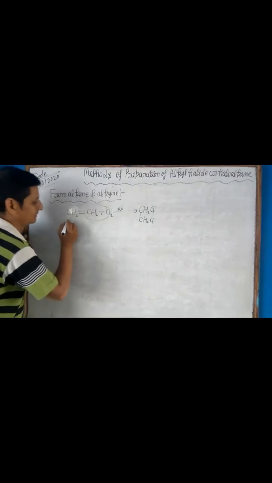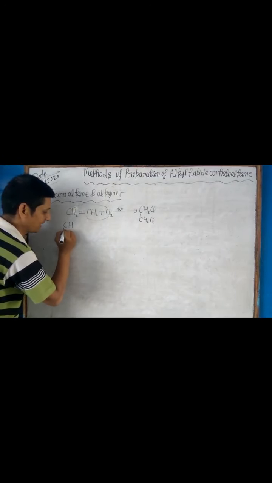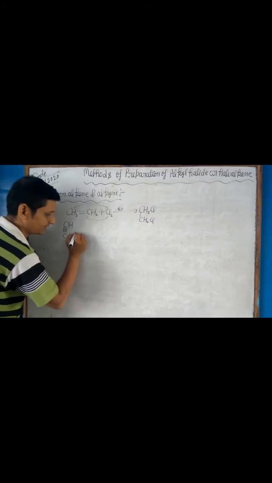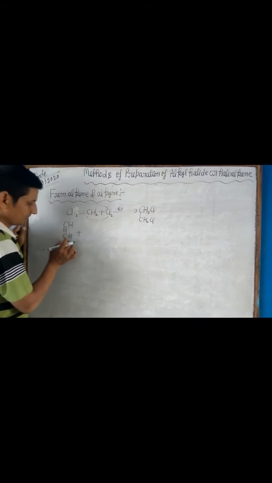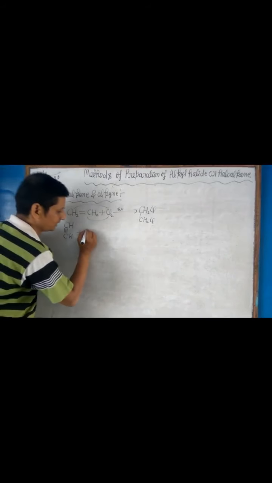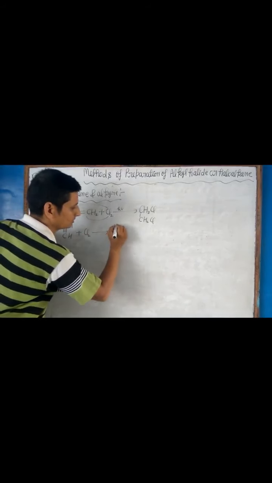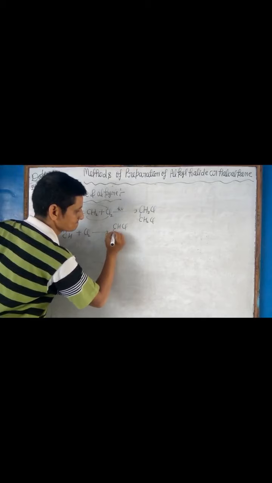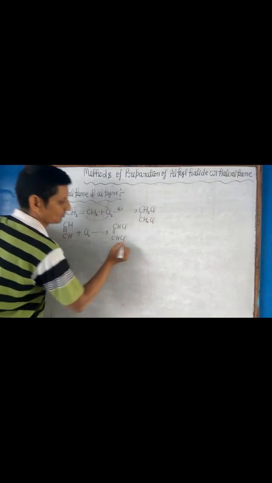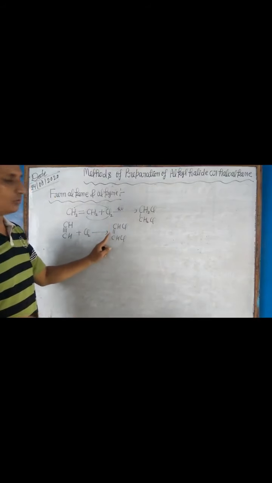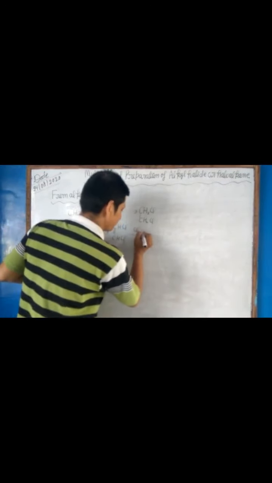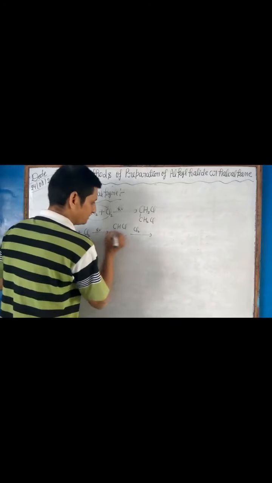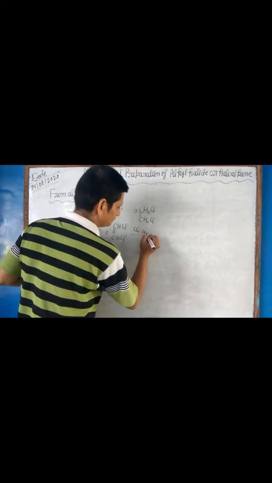Next, alkyne. The first member of alkyne is ethyne, whose common name is acetylene. Ethyne reacts with chlorine to form 1,2-dichloroethene, which again reacts with chlorine in presence of H nu.